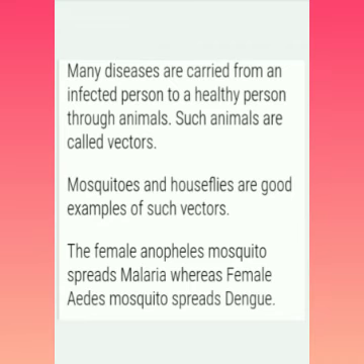Then we have talked about vectors already. Once again I recall, many diseases are carried from an infected person to a healthy person through animals. Such animals are called vectors. The most common vectors are mosquitoes and houseflies. Especially among mosquitoes, the female Anopheles mosquito is responsible for malaria, and the Aedes mosquito spreads dengue fever.